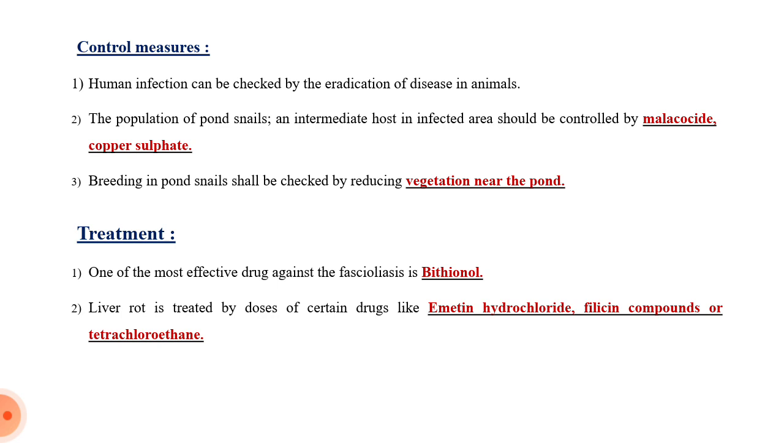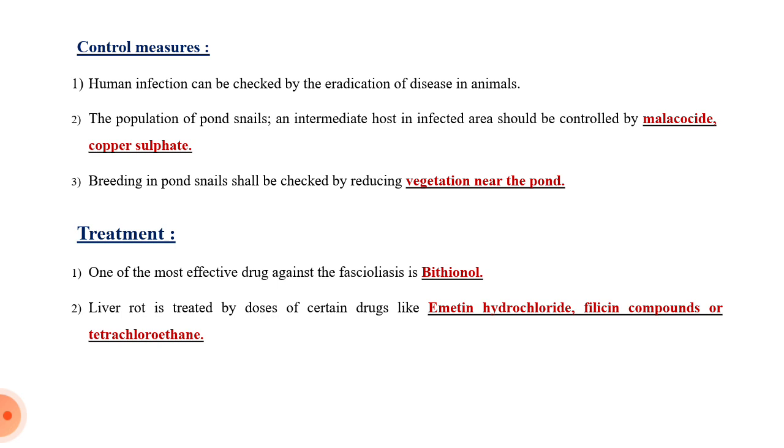One of the most effective drugs against fascioliasis is bithionol. Look at this, bithionol is the most effective drug against fascioliasis. And liver rot is treated by a dose of certain drugs like emetine hydrochloride, phenylene compounds, or tetrachloroethane.